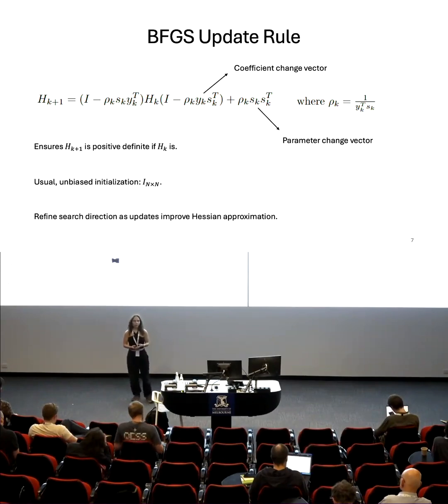So the other ingredient is an update formula, such that we know how to update this Hessian matrix from iteration to iteration. And a popular choice is BFGS. This method works directly with the inverse of the Hessian matrix, such that we don't have to be performing matrix inversions in each iteration. And we can obtain the update formula by enforcing three conditions.